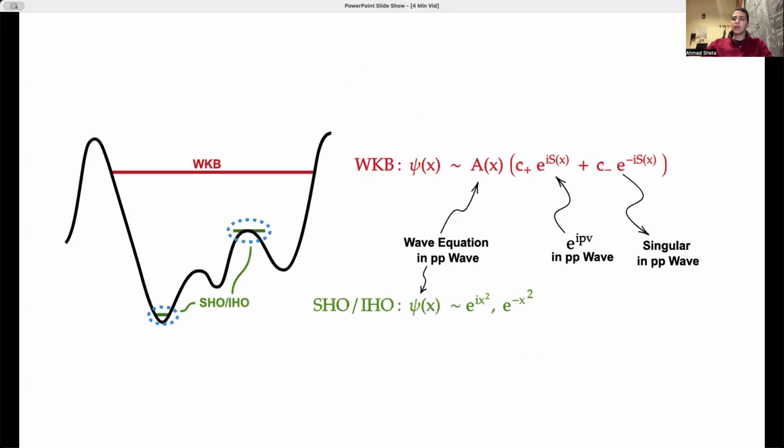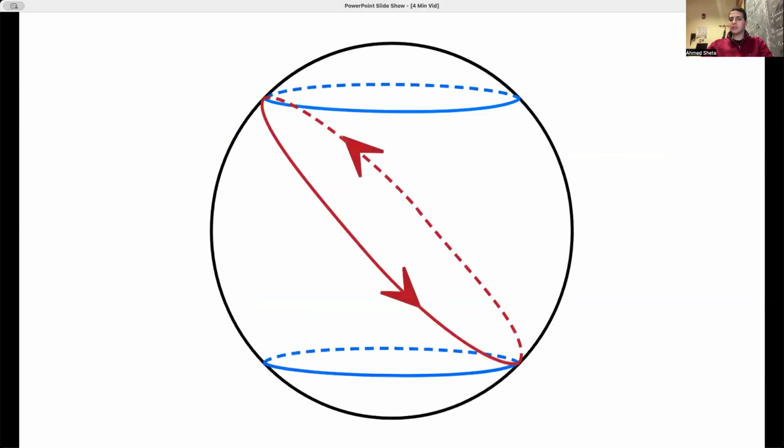Another aspect I present in the poster is the two types of WKB approximation and how they're each universally encoded into the wave equation of a PP wave geometry. As a specific example of this, I'll present on the polar motion of non-equatorial photon ring orbits. Of course, in Schwarzschild, these are related to the equatorial ones by SO(3) symmetry, but we analyze the problem in the generic non-trivial language that would generalize to Kerr.